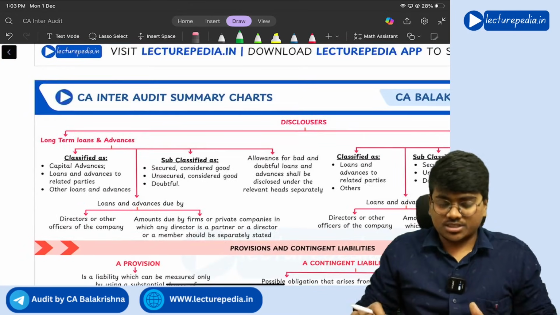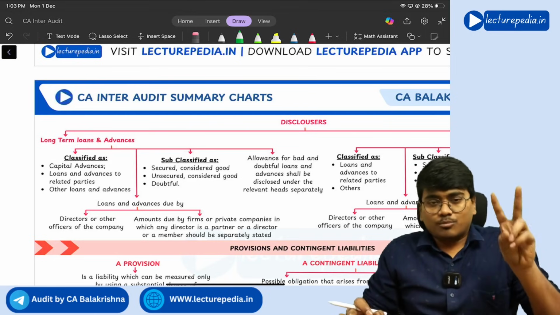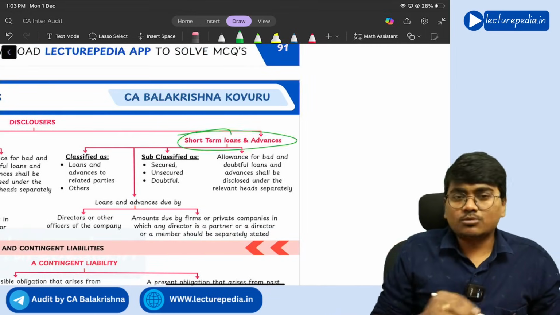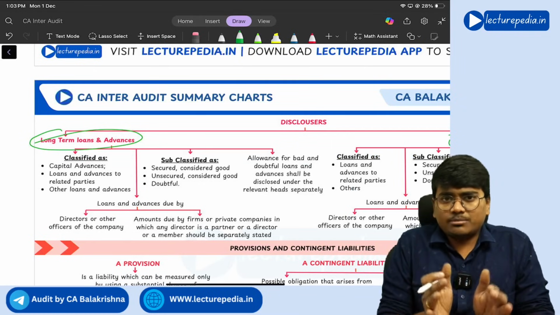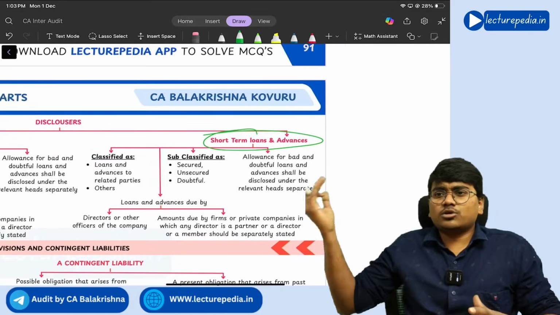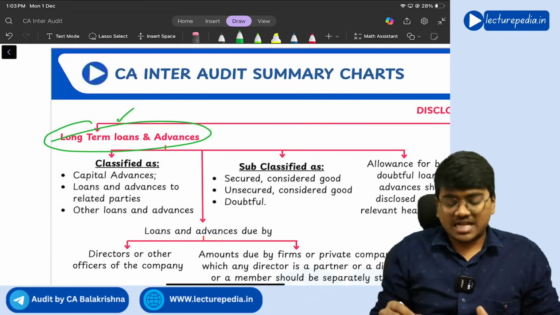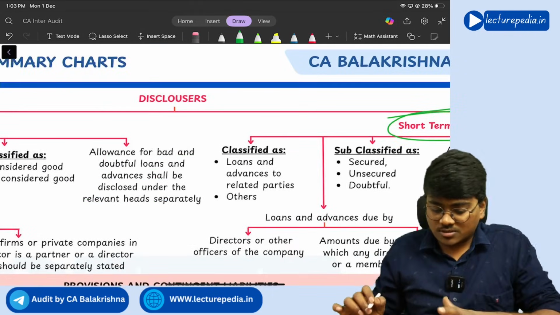Next, disclosures with respect to loans and advances given. Here broadly it will be two: long term loans and advances, short term loans and advances. If you remember one disclosure, the other is similar. For long term, it will be classified as capital advance, loans and advances to related party, other loans and advances.